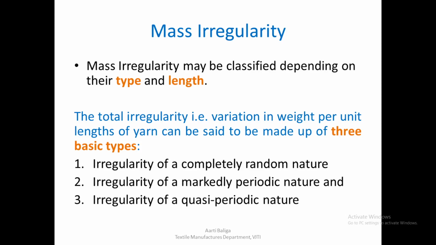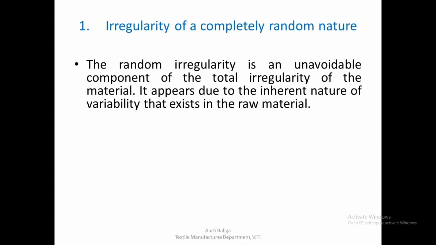So we will study or understand these three types first, and let us understand what I mean when I say that irregularity is of a completely random nature, and what are the characteristics. The random irregularity is an unavoidable component of the total irregularity of the material. It appears due to the inherent nature of variability that exists in the raw material.